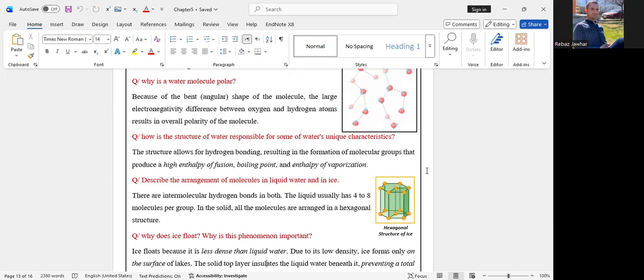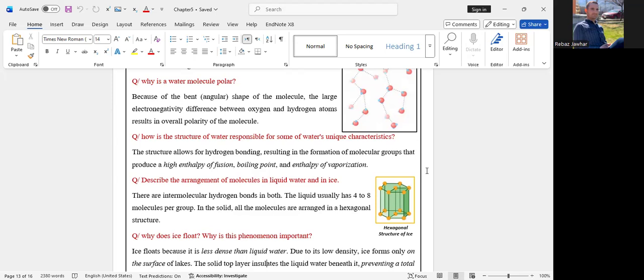Enthalpy, I mean heating. And it has high boiling point and high enthalpy of vaporization. For example, why does water have high enthalpy of fusion, high boiling point, and high enthalpy of vaporization? Mainly because of the presence of the hydrogen bonds between the water molecules.